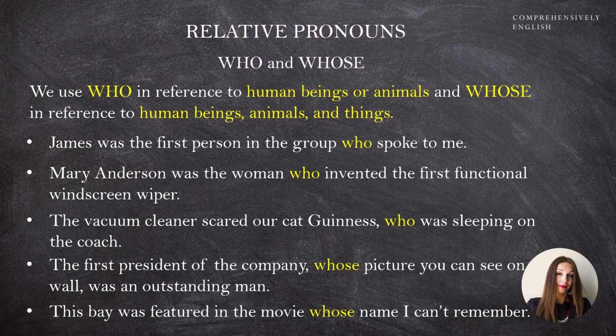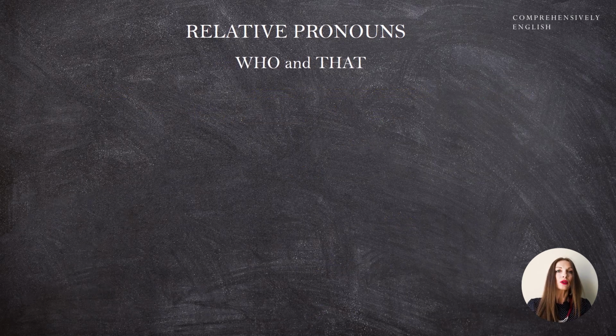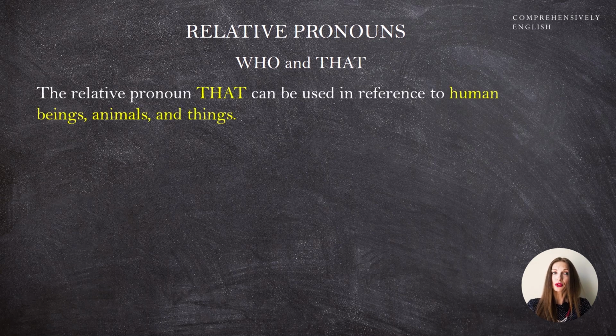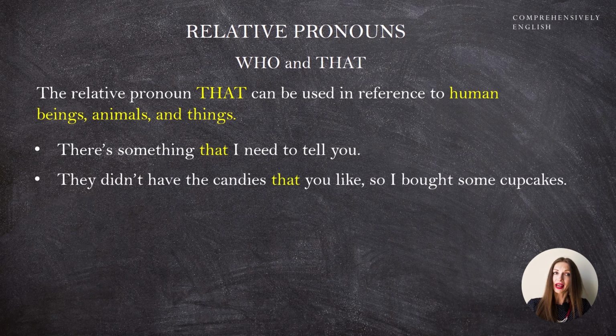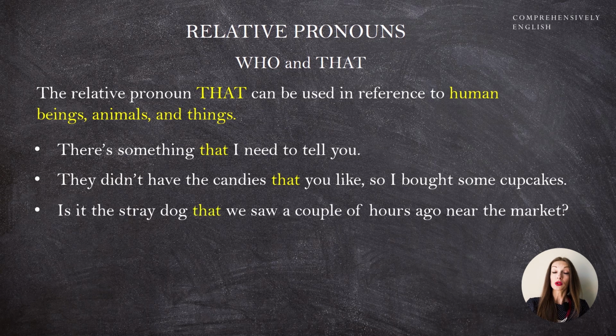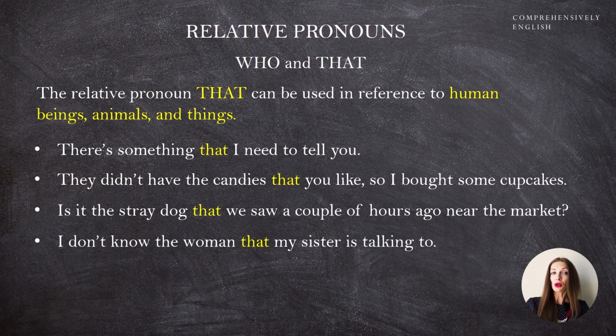And that probably is the most common relative pronoun. Let's look at it now. The relative pronoun that can be used in reference to human beings, animals, and things. For instance, there is something that I need to tell you. Or, they didn't have the candies that you like, so I bought some cupcakes. Isn't the stray dog that we saw a couple of hours ago near the supermarket? I don't know the woman that my sister is talking to.